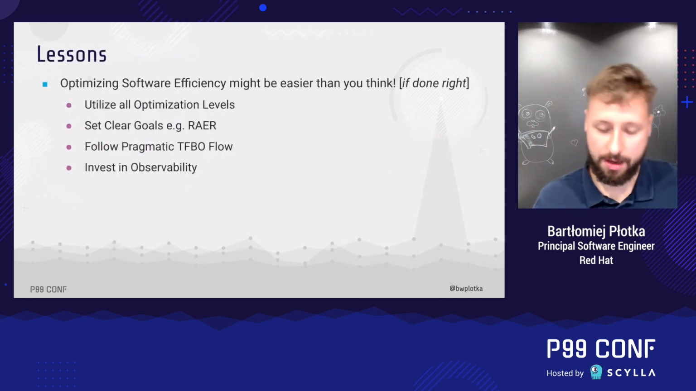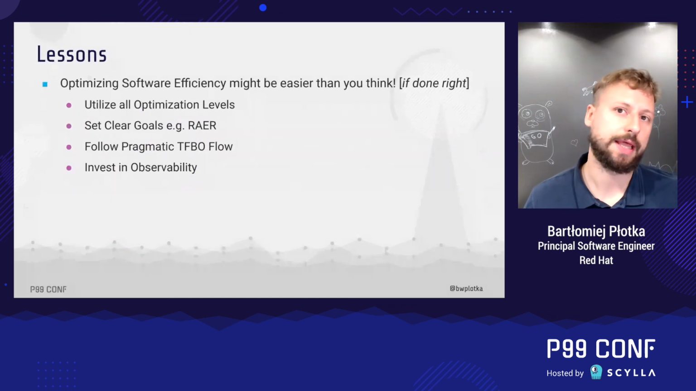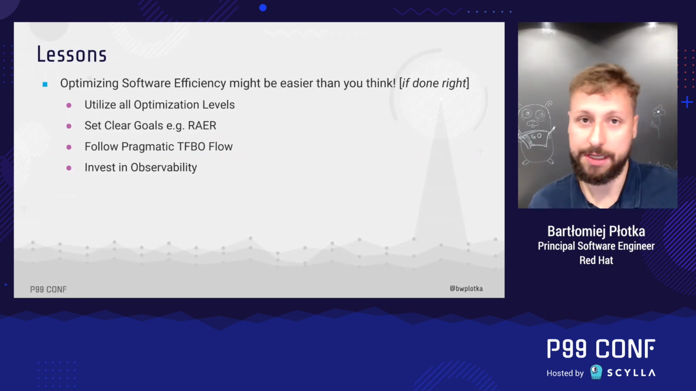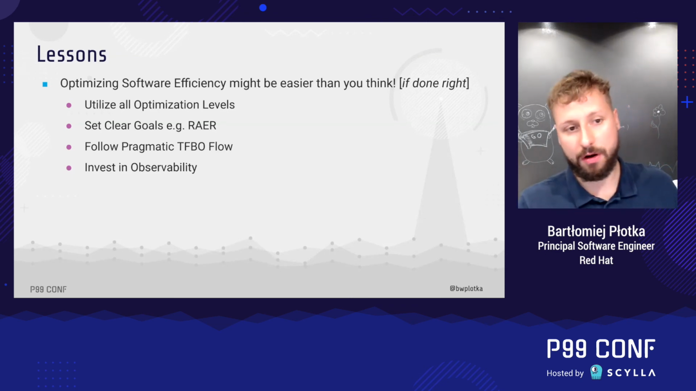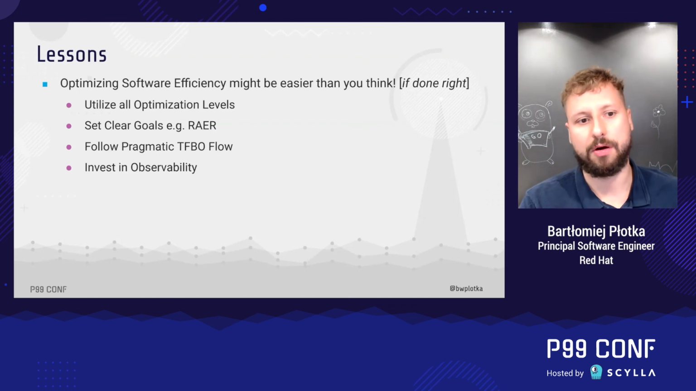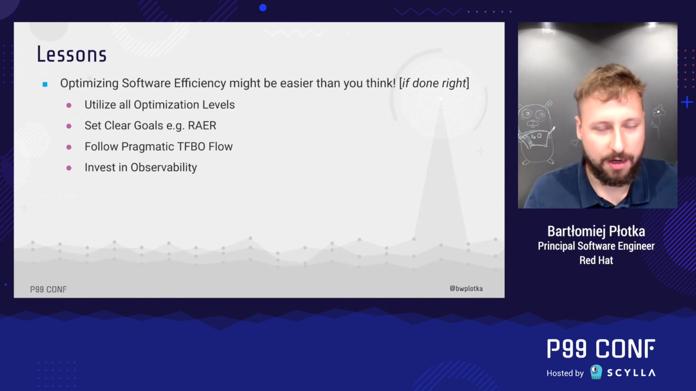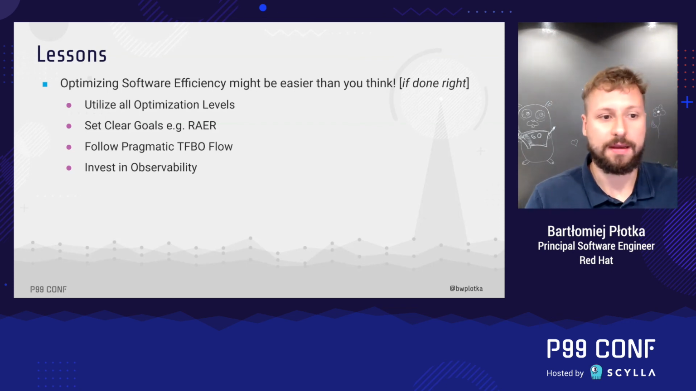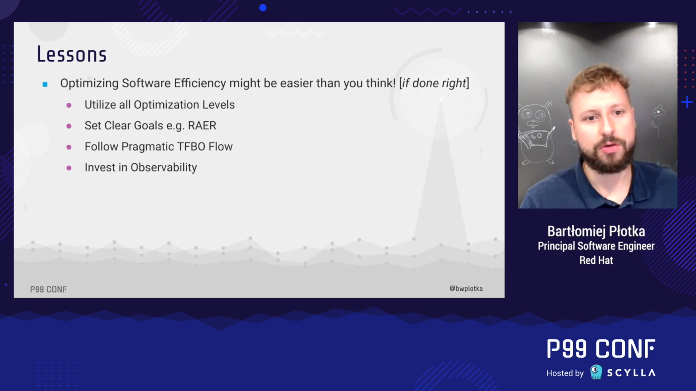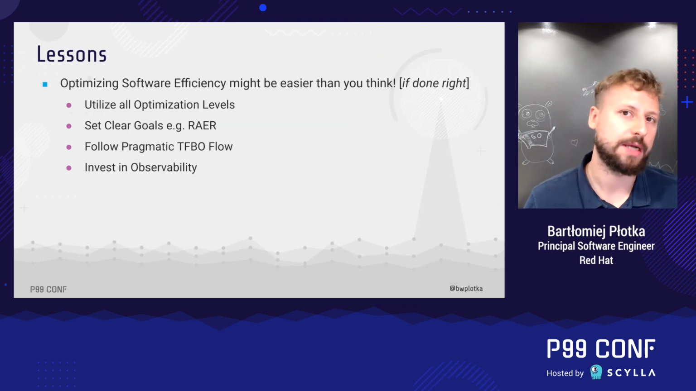To sum up, the main takeaway is that software efficiency optimizations are very important and accessible to everyone. And we talked about four things that make those easier. Awareness of all optimization levels, clear goals in a RARE style, following pragmatic flows like TFBO, so test, fix, benchmark, optimize. It tells you what's next and allows you to not get lost. Finally, invest in observability tools. You don't need to have all the tools and all the systems, but to me, metrics and profiling are must-have.